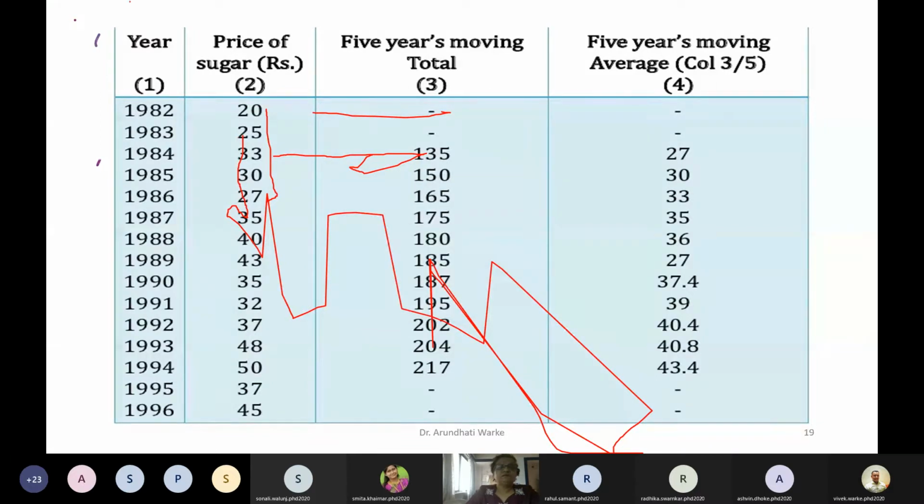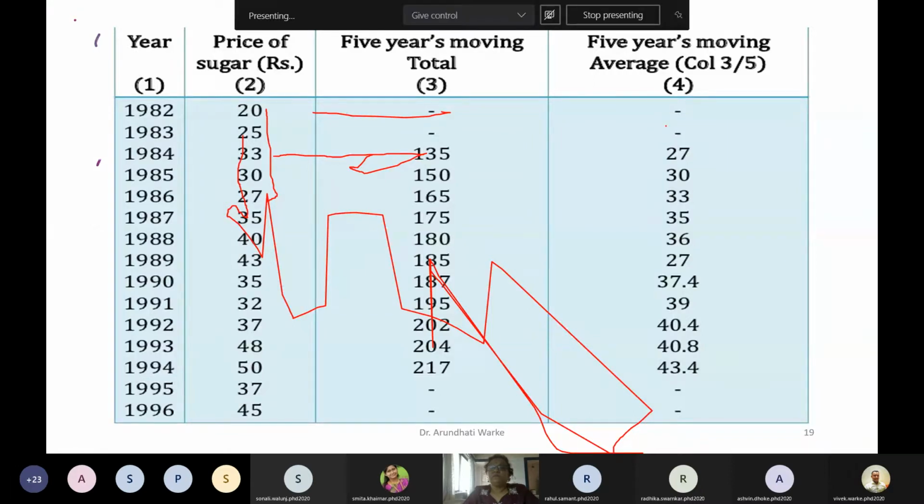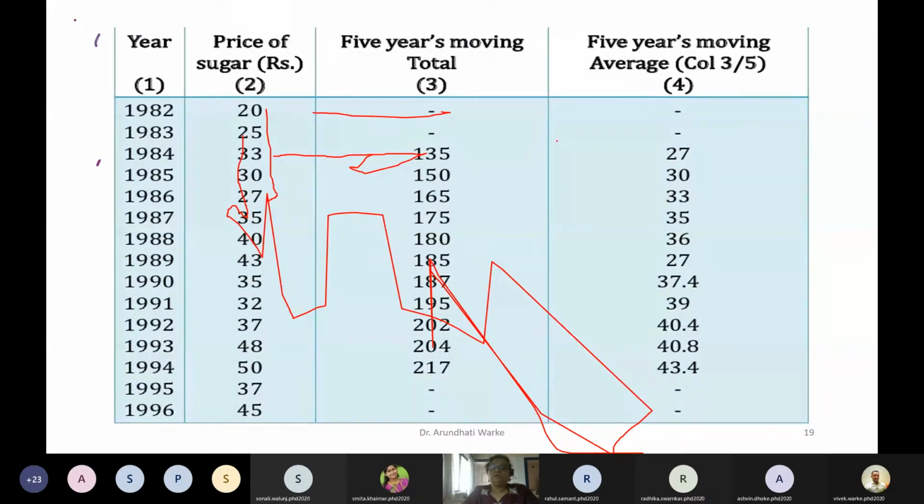Then we consider successive numbers further, one by one, by dropping one from the top. Initially we drop 2 because otherwise we cannot have a 5 years moving average. Then we calculate the average by taking 135 divided by 5, that is 27, then 150 divided by 5, that is 30, and so on.